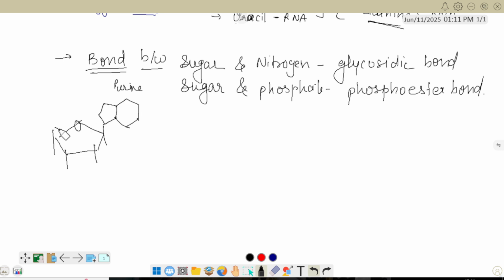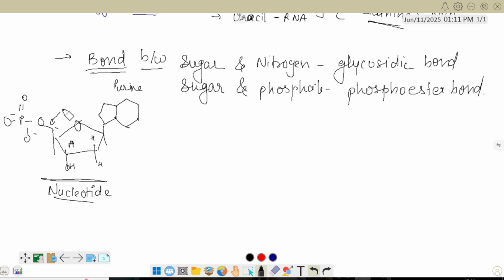Now the phosphate will join like this: O, P, O, double bond O and O minus minus. Clear? So H, OH, and here it will be H, H. This is a complete structure of a nucleotide.